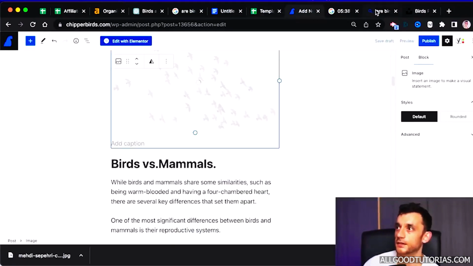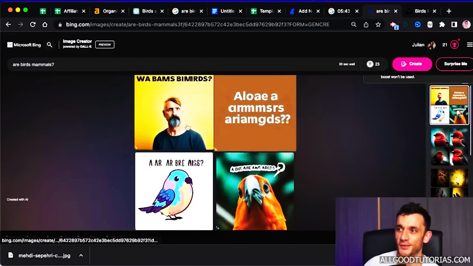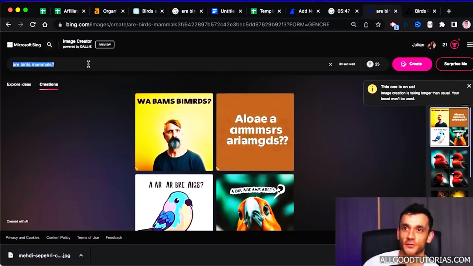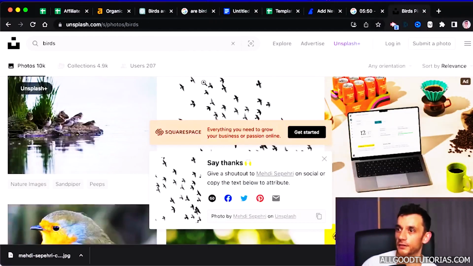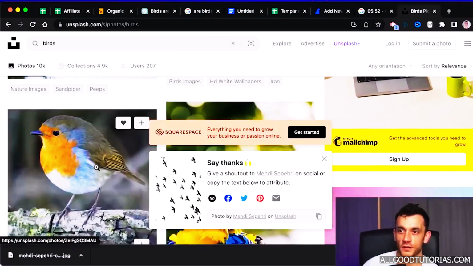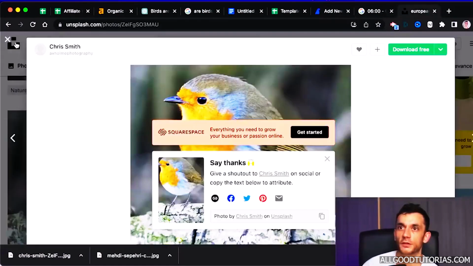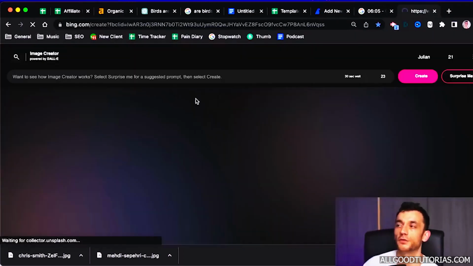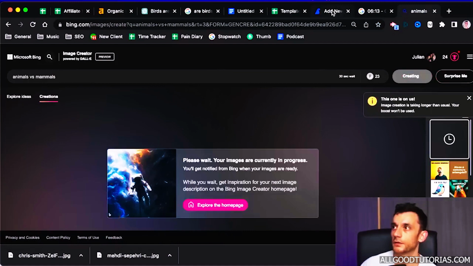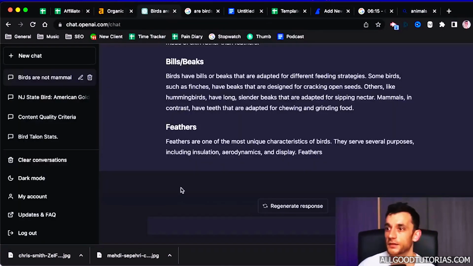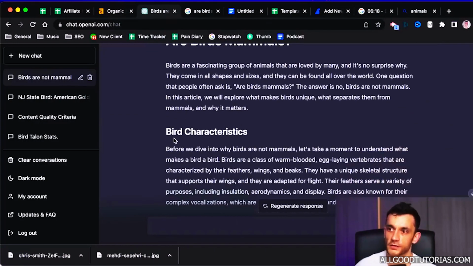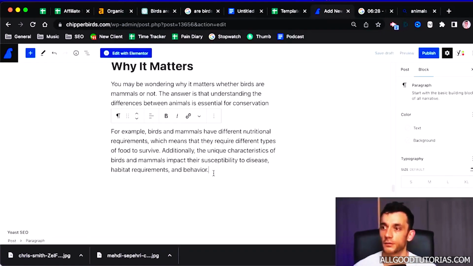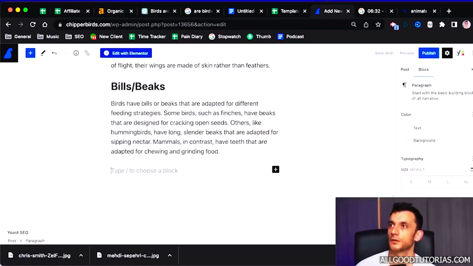So you can easily add your images. These are not particularly good images. I think it's because the topic is just too abstract for Bing. So we're going to X off there, and we'll just use the images here instead. What might be good for Bing is actually if we use animals versus mammals. We'll wait for that to load, and in the meantime, we'll go back to Chat GPT, get the content we created before, and there we go, we'll paste it back in there.